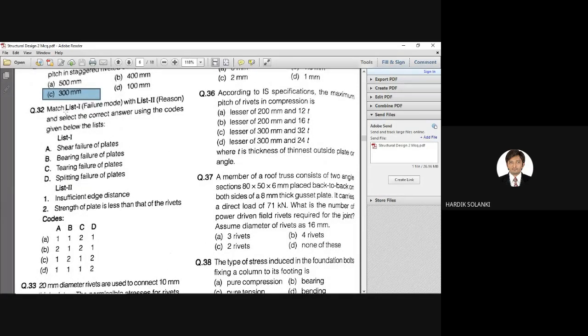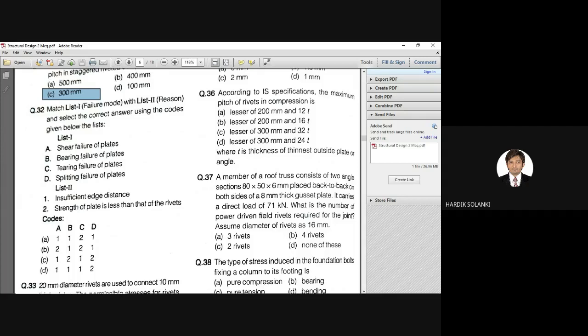So I'll read out the question. If anyone can solve it quickly, can give the answer. Match list 1. List 1 is for failure mode with list 2, reason, and select the correct answer using the codes given below the list. So there are codes given, and list 1 is for failure mode, list 2 is for the reason why it is failing. So A is shear failure of plate. This is happening due to what? Is it happening due to insufficient edge distance, or is it happening due to strength of plate is less than that of rivet?